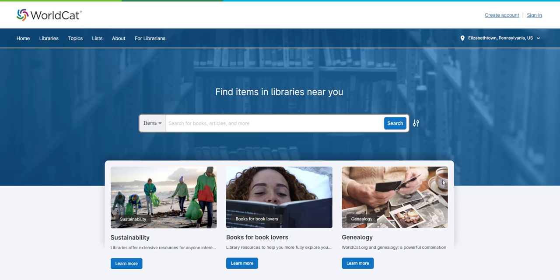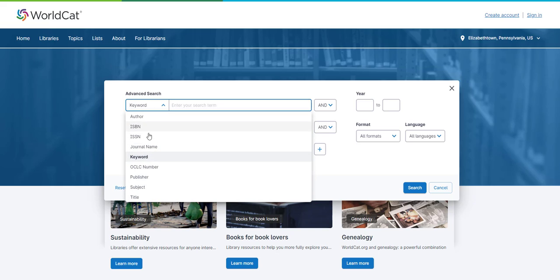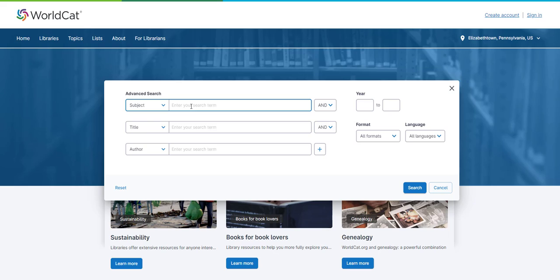Also, if you want to do a broad search for all the books available on Letitia Elizabeth Landon, you could do a subject search in WorldCat. In order to do this, first I'm going to click on the Advanced Search button here on the right. Then I'm going to choose Subject in the field on the left here. Then I'll type in Letitia Elizabeth Landon's name.